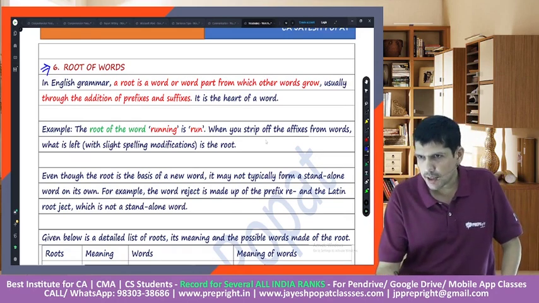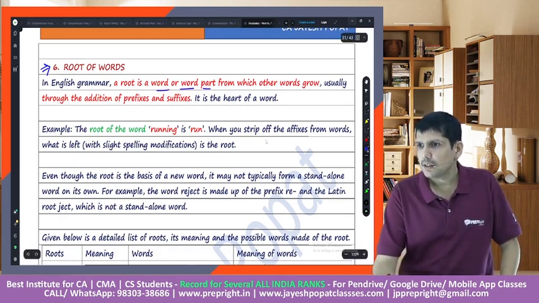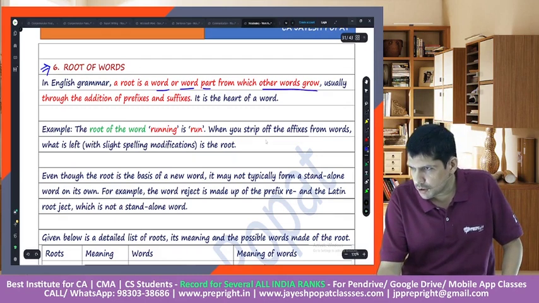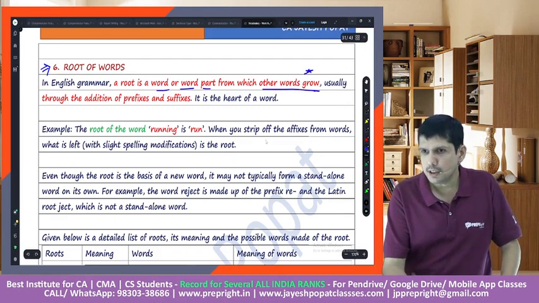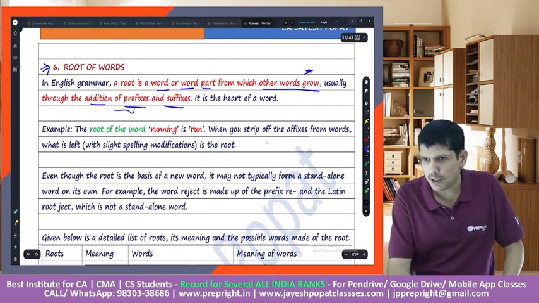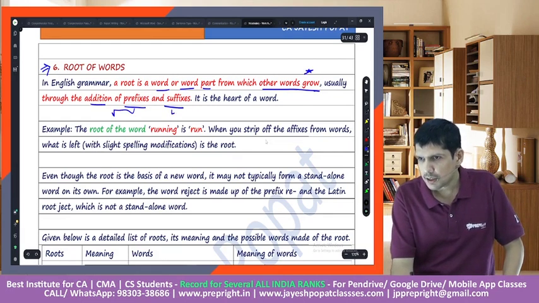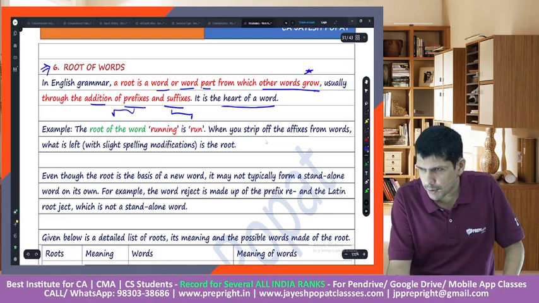In English grammar, a root word is a word part from which other words grow, usually through the addition of a prefix or a suffix. Prefix means before, suffix means after. It is the heart of a particular word.